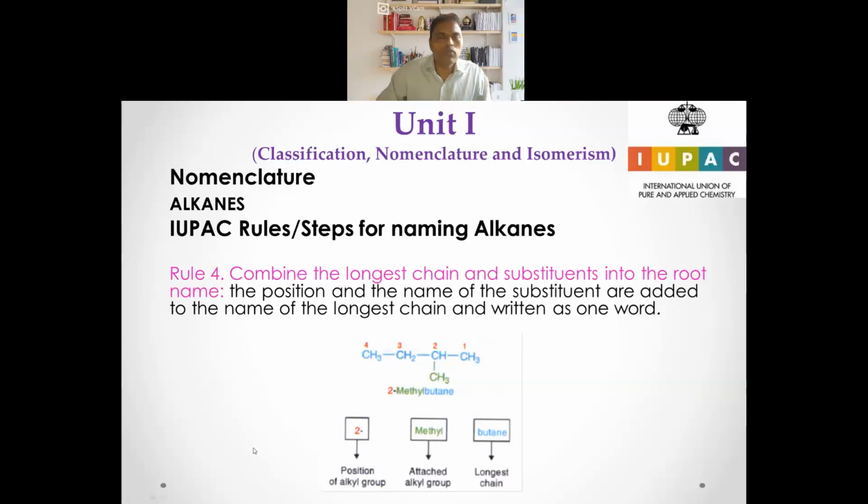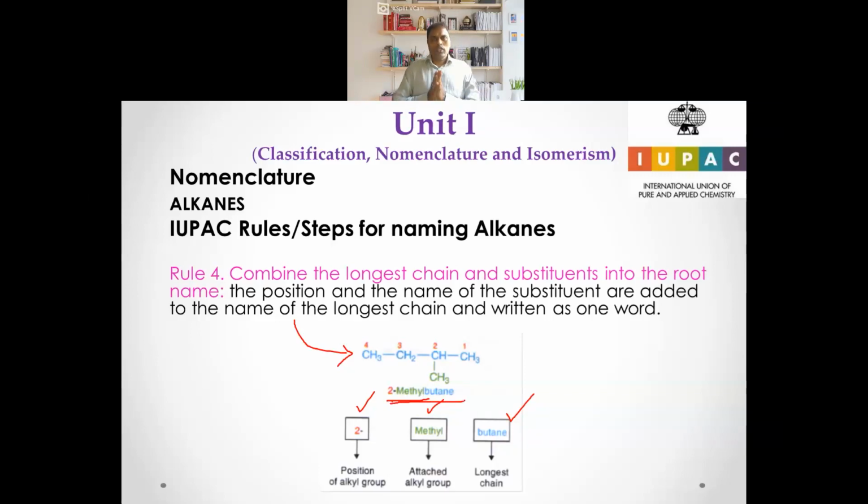What is the root name we have? The root name we have is butane, right? That's the longest chain. And you have to combine your numbering and the side chain. It is at the second position, and the name is methyl, so it is going to be 2-methyl. So the name of the compound, the example we are looking at, is 2-methylbutane. So that is how you name it.